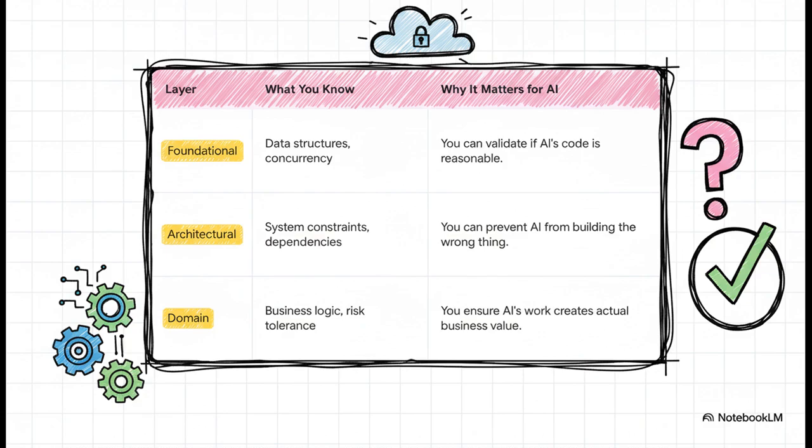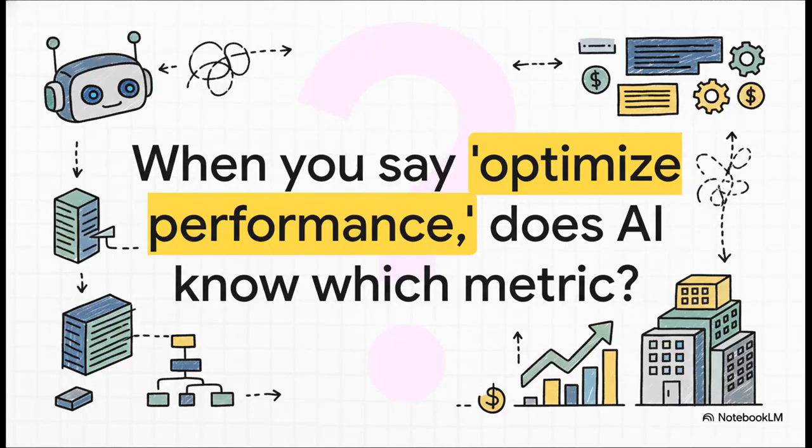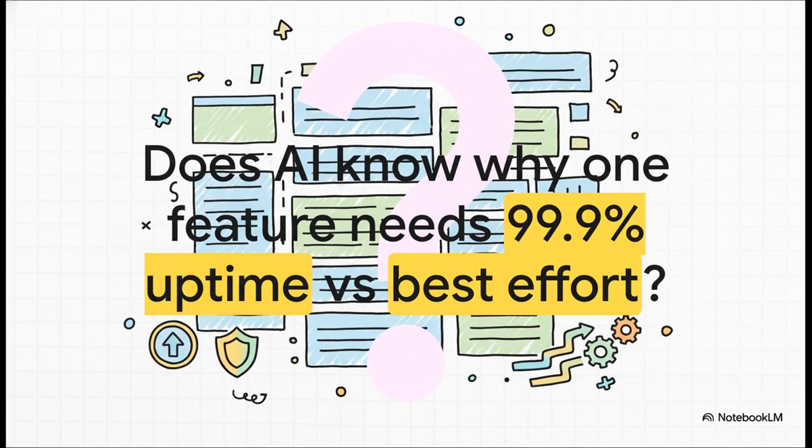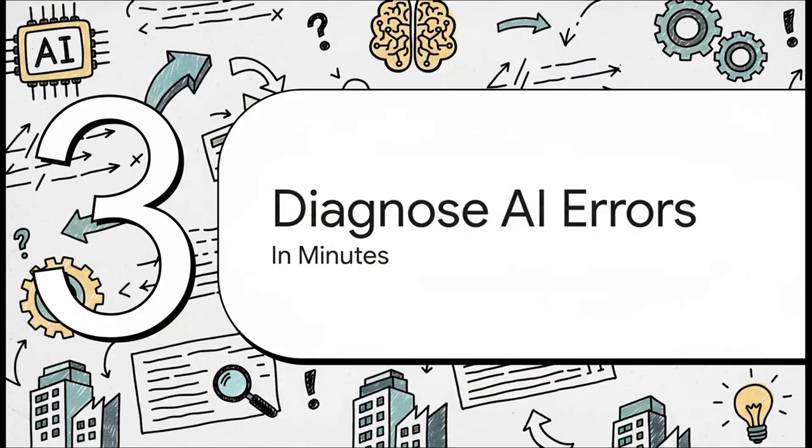You need all 3. I mean, think about it like this. When you say optimize performance, does your AI have any clue if you're talking about making one user's experience faster, handling more users at once, or just using less memory? You know the difference is huge. The AI doesn't. That's architectural knowledge. Or how about this? Does your AI know why your payment system has to have 99.9% uptime, but the internal analytics dashboard can just be best effort? Nope. That's pure domain knowledge, understanding the business risks and priorities that drive every single technical decision. Okay, so we understand the problem. Now let's get into the solution.